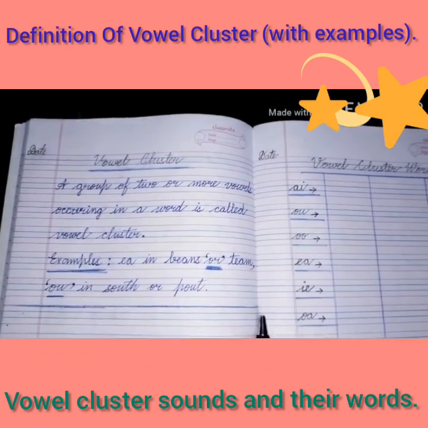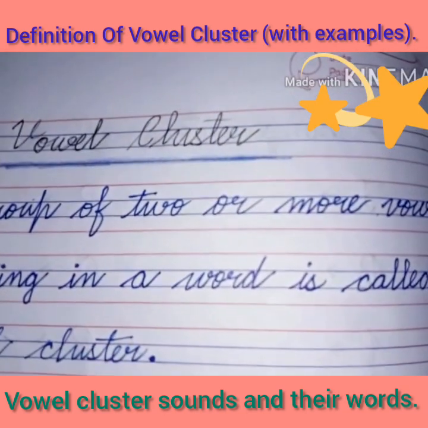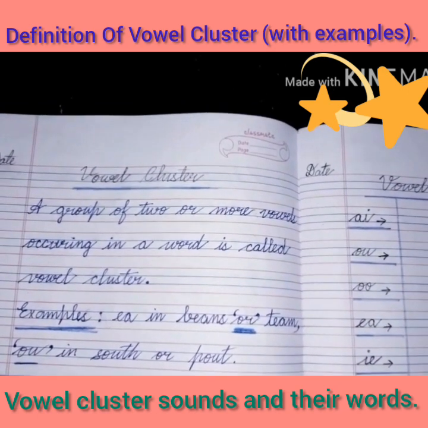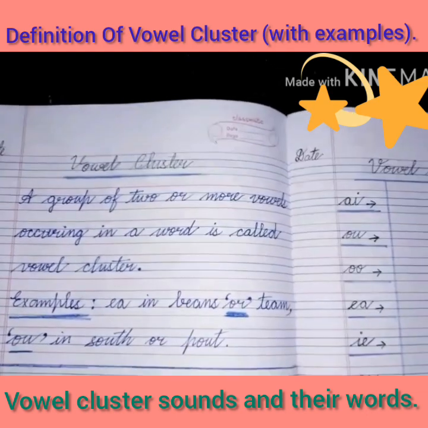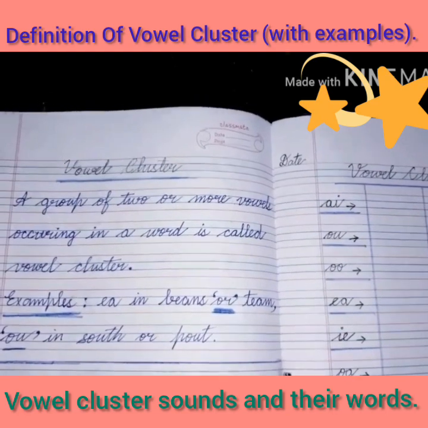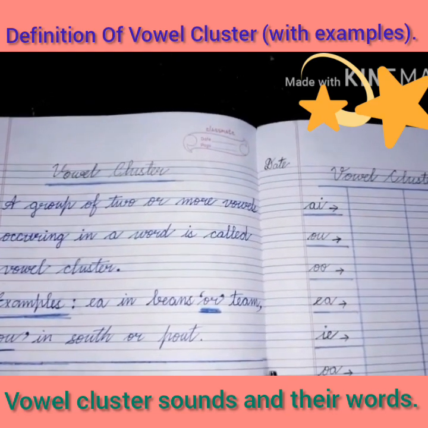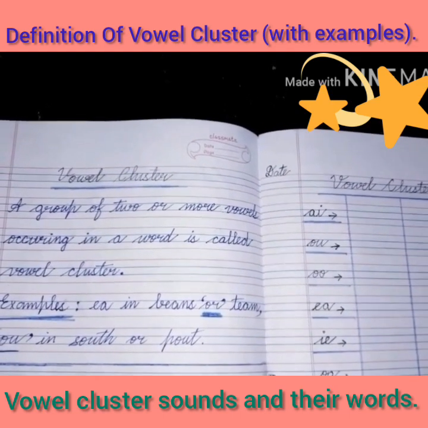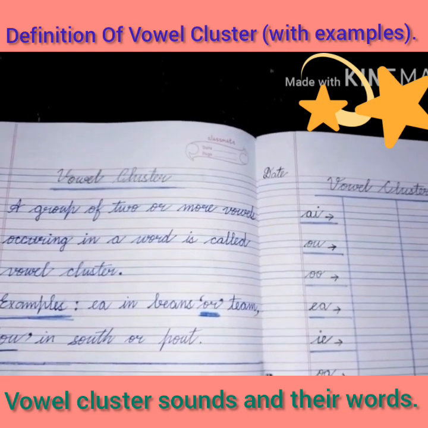Children, today we will learn a new topic: vowel cluster sounds and their words. Children, I have taught you earlier what the vowels are. So, just revise it through a definition. A vowel is a letter that represents a sound in English by the letters A, E, I, O, U, as I told you earlier. And in Hindi, we call them swar.